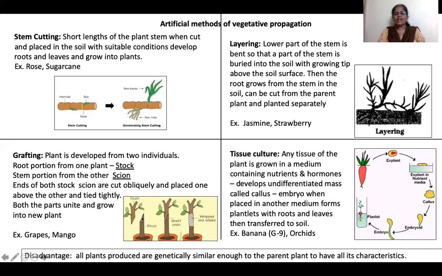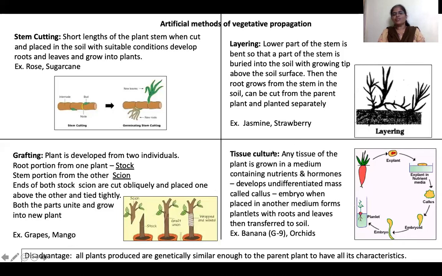If we graft Mallika, we'll get 3 varieties in the same plant. One twig, one scion will give Mallika, one scion will give Badami, one scion will give Raspuri. This is the advantage of grafting. We can have more different species from a single stalk, but the scion will be different. Scions will be from 3 different plants, where the stalk is the same. Okay, this is useful for grapes and mango.